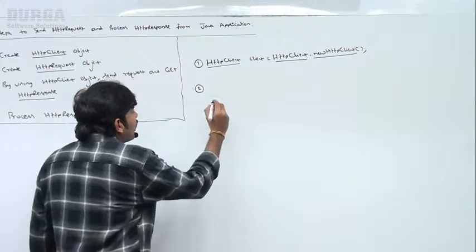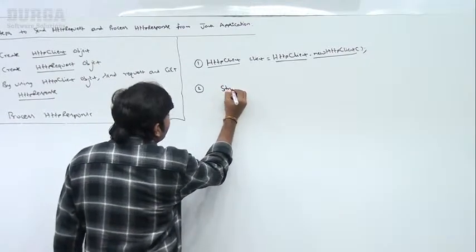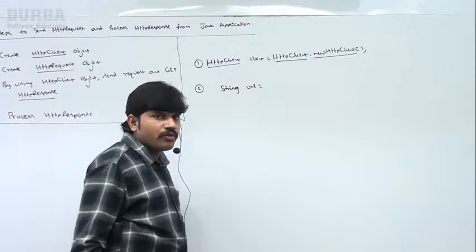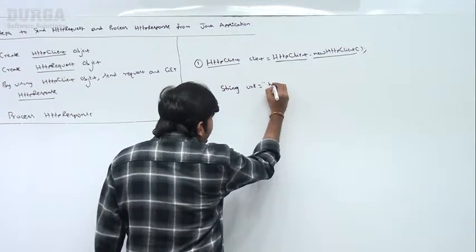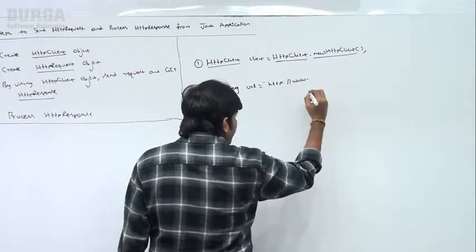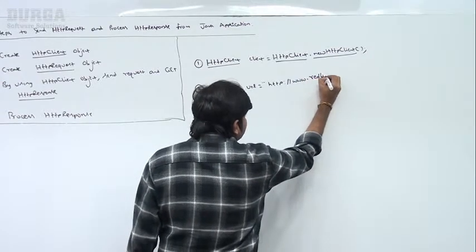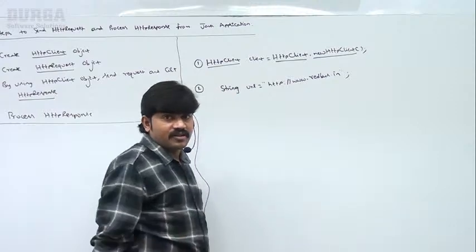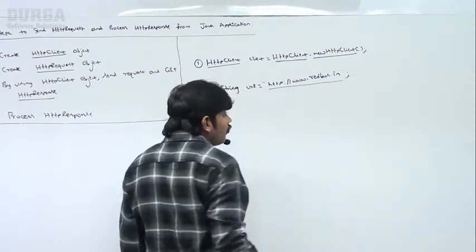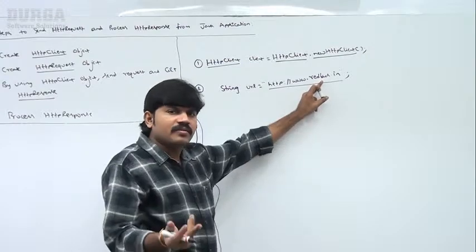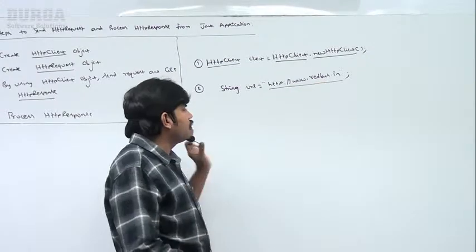Very simple. Have a look once. String URL is equal to http://www.redbus.in. Sir, redbus.in. You can take anything, sir, no problem at all. You can take google.com, gmail.com, or any URL.